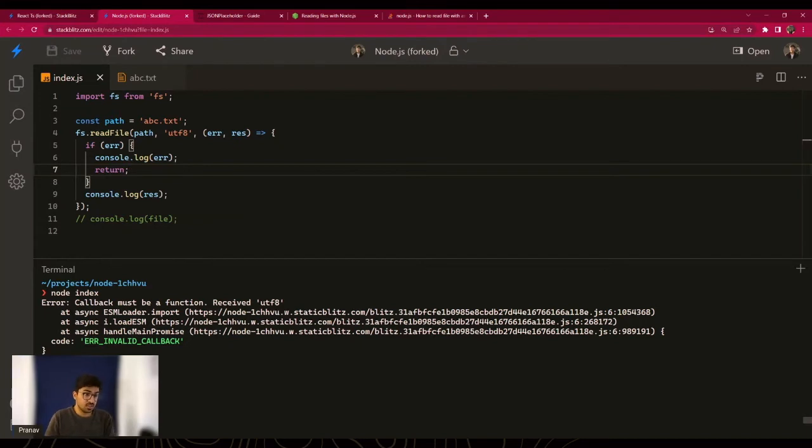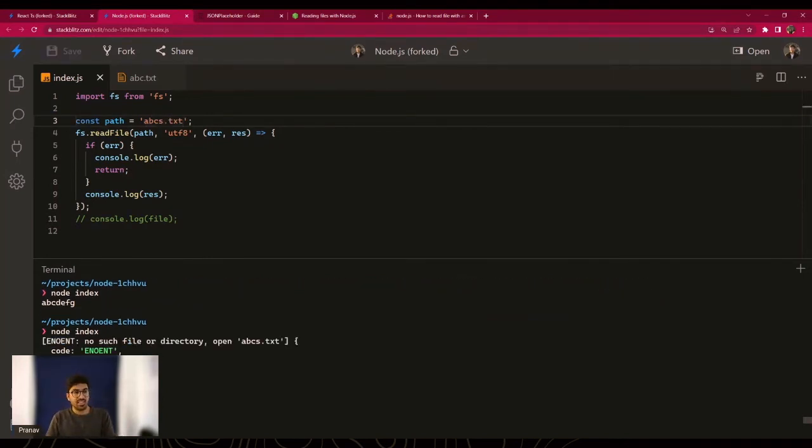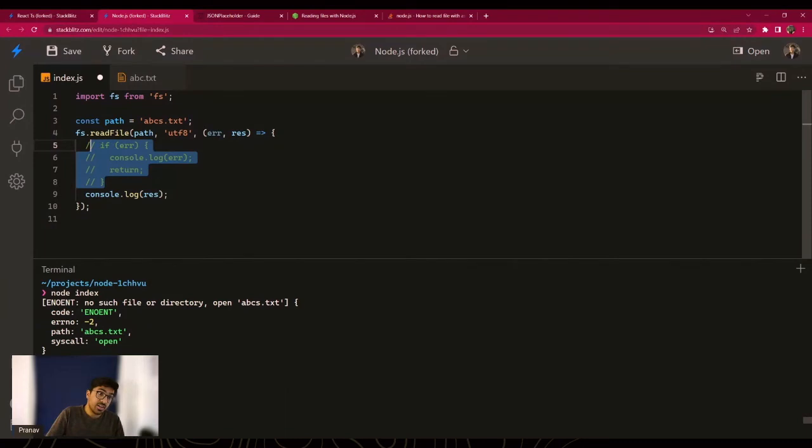So let's see if this works. I rerun it, it still works. Now let's make the name of the file incorrect and rerun this. And there you go, it fails. However, if this was missing, the error handling would not be very graceful, and we would have printed undefined because there's no result, right? There's obviously no result, and the reason for that is you haven't handled the error, and in the end, you're trying to print what you got as a successful response, but it was not successful.